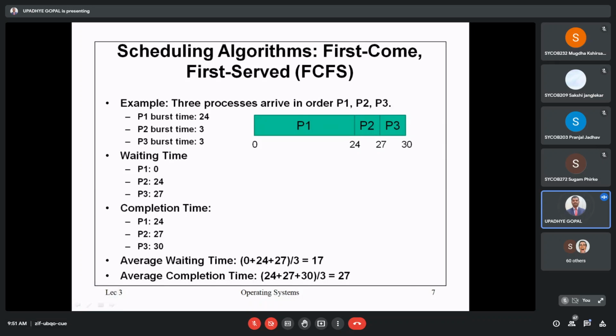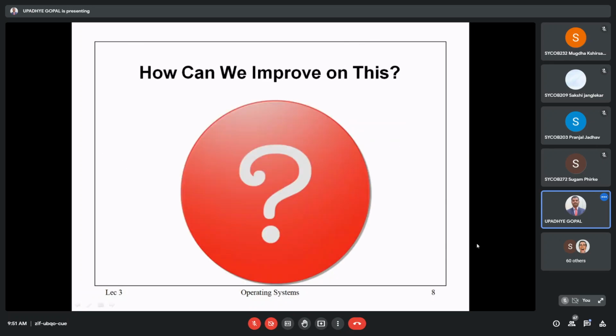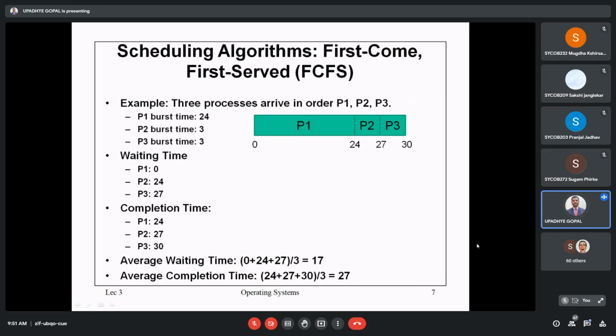Now the next. Now see, can we improve this average waiting? We improve means waiting time should be less and completion time should be again less. Yes. Can we improve? Improvement against this particular thing means reduction in the time so that we can get more performance. See, the terms are inversely proportional to each other, right?